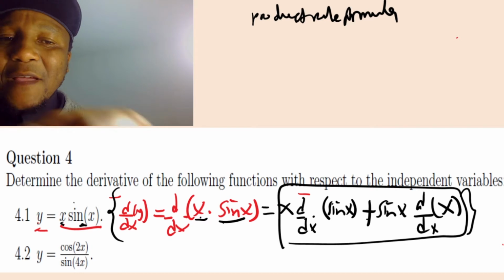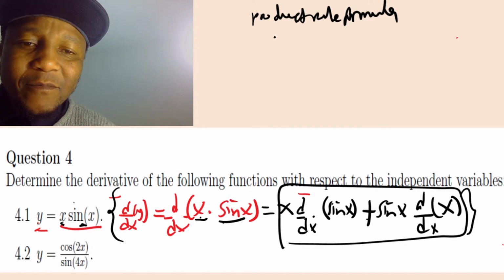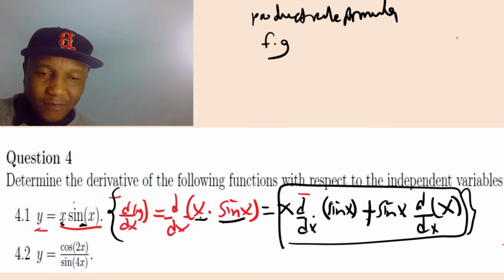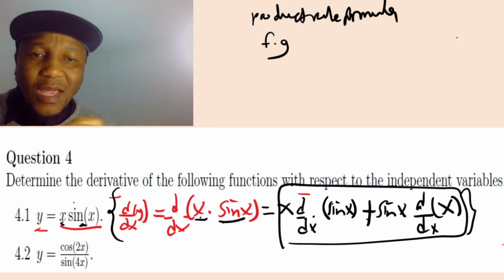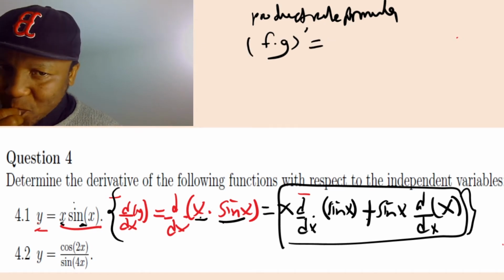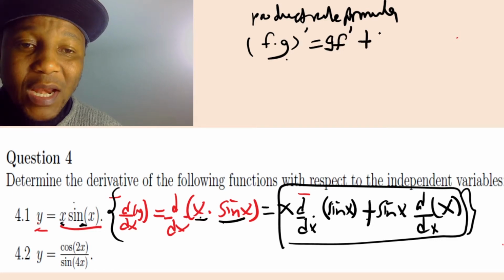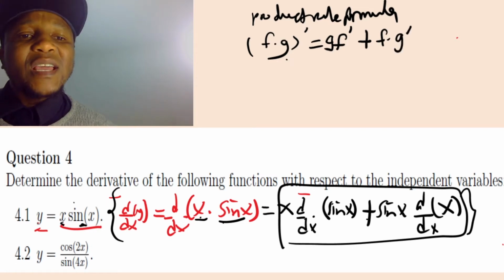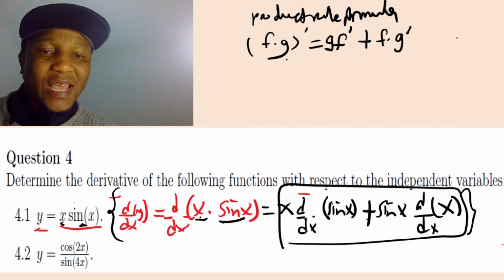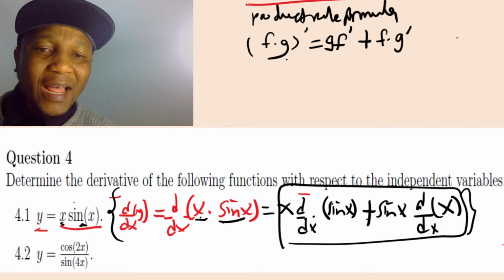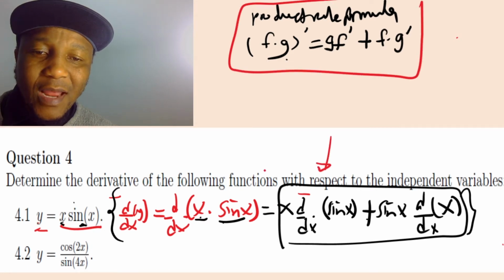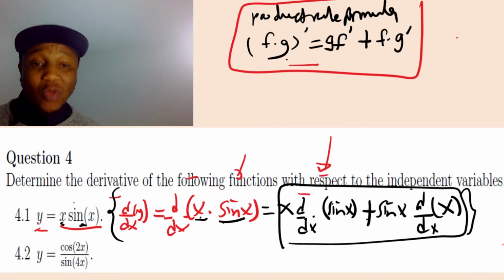The product rule formula says if you have f times g and you differentiate, write g as a constant and differentiate the first one, f, and then you plus. Now you switch. Now f is going to be constant, and you differentiate the g. So this is what we did here, but this should be written prior to this. So you write that, you come here, you go there. So you write in good form, okay? And you get all the marks.